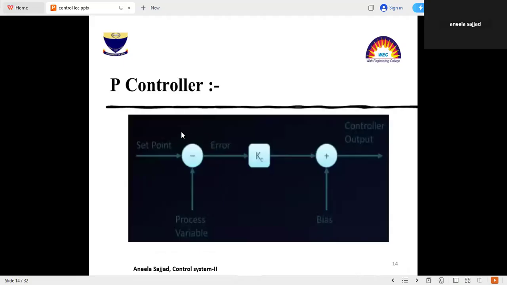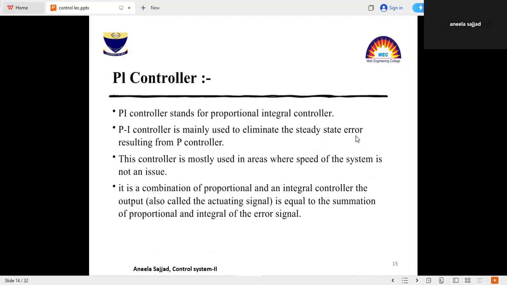This is the block diagram of the proportional controller. Here you can see the difference of set point and process variable. Error will be equal to the difference of set point and process variable. Kc is the constant, and this is the bias and the controller output.